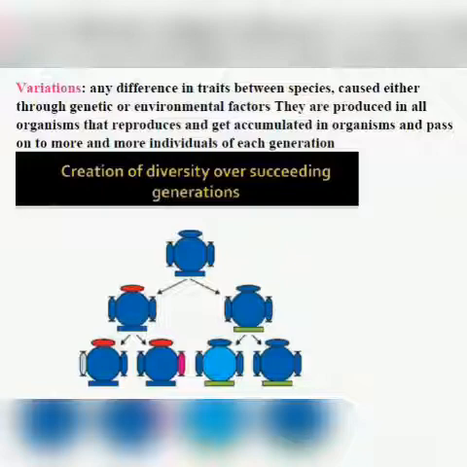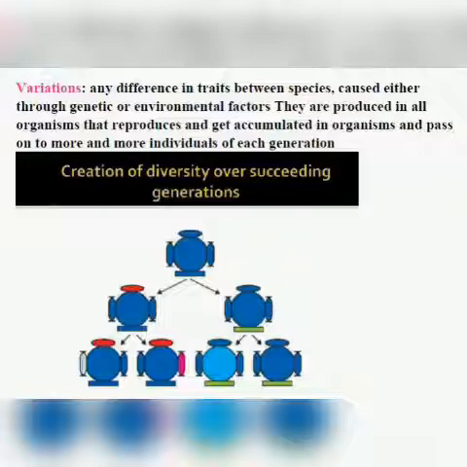Now again both of them reproduce asexually and produce two organisms each. So in total there are four organisms. First, the single parent reproduces asexually and produces two offsprings. Let us say this is the first generation. In these first generation organisms there are certain changes which were not seen in the parent, so these are the variations.